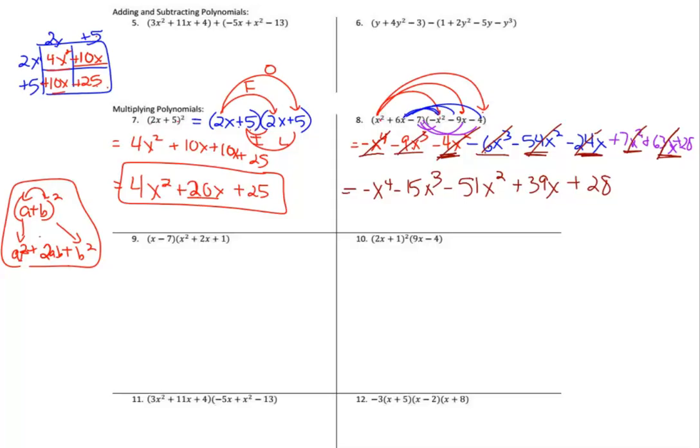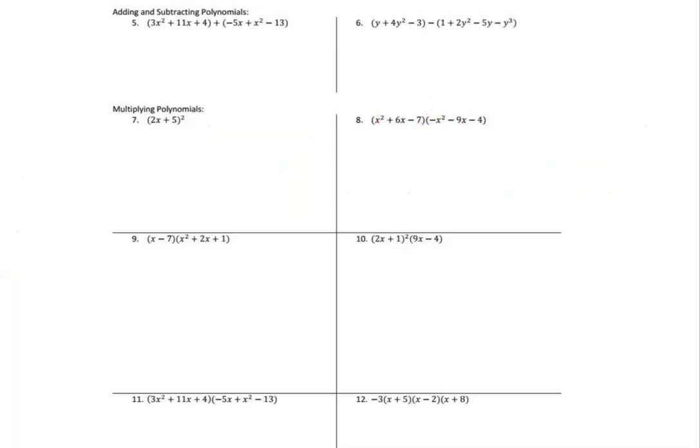On number 9, okay, I'm going to clear my scratch work off just so it looks a little less busy. We can do the box, which, since this one's a 2 term by 3 terms, you could do a 2 by 3 box, which would work perfectly fine. But like I said, by algebra, that'd be x and negative 7, and here would be x squared plus 2x plus 1, and then you'd multiply all those out. Or we distribute x to all three terms, which is what I'm going to do. So that would be x times x squared is x cubed, x times 2x is a positive 2x squared, x times 1 is a positive 1x, or just x.